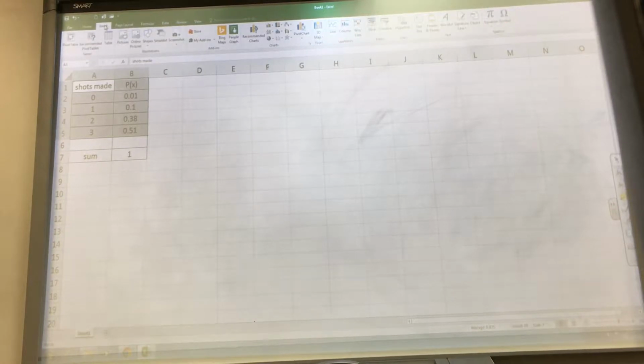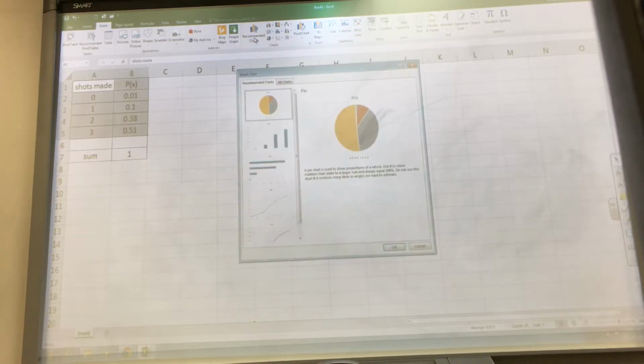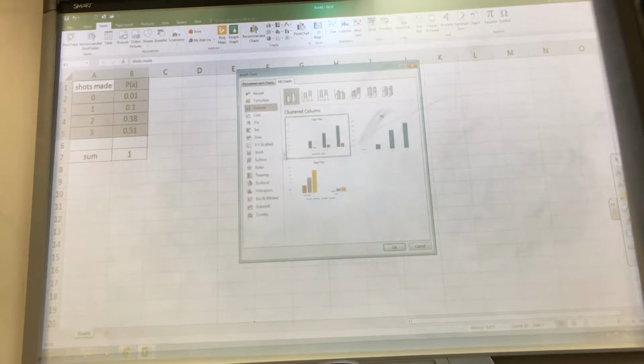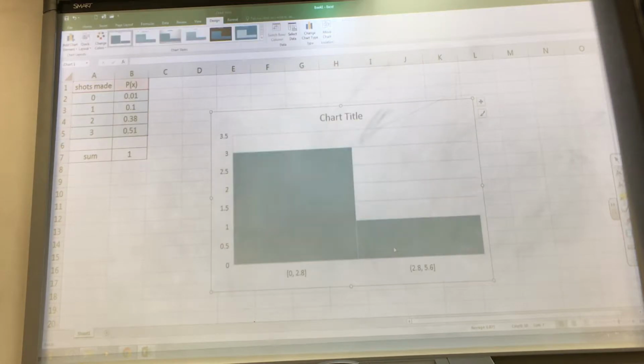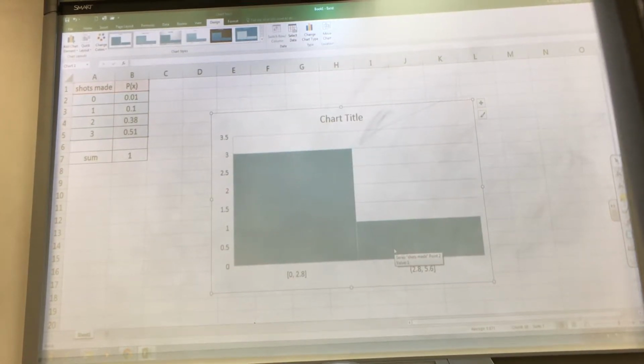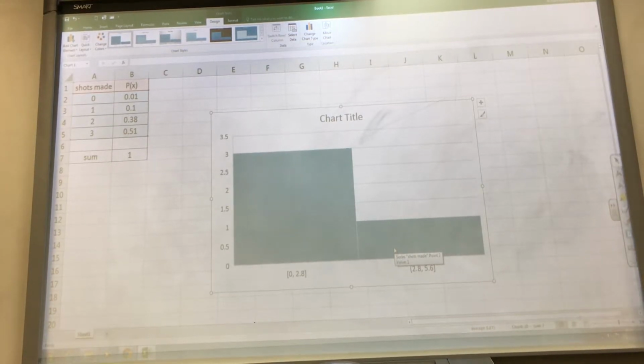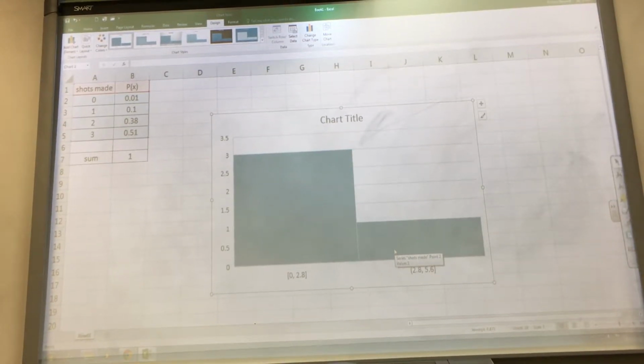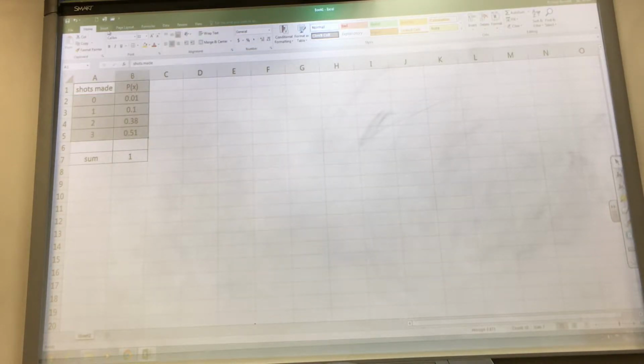Then insert. And then the drop-down thing. No, the thing next to it. Oh, the thing next to it. Because let me just show you this. My last class said, you guys just do a histogram. Does that look like a bad histogram or what? Yeah, that's horrible. It'll do it, but it looks terrible. It's not what I want. Don't do it. We're going to delete that because Bailey's smarter than that.